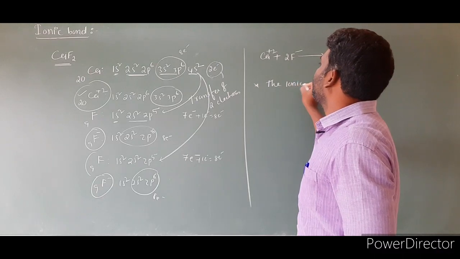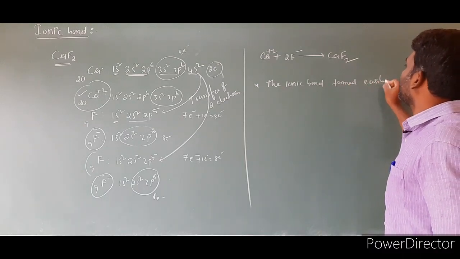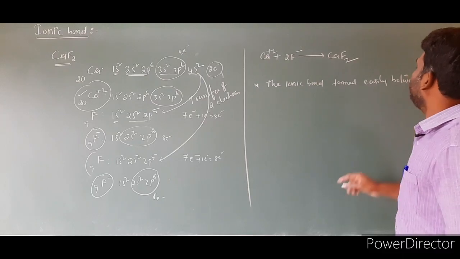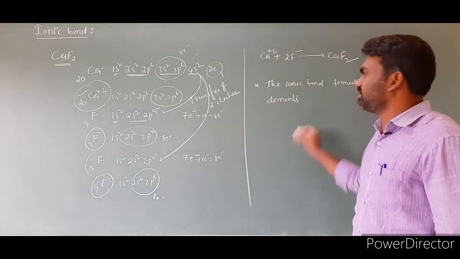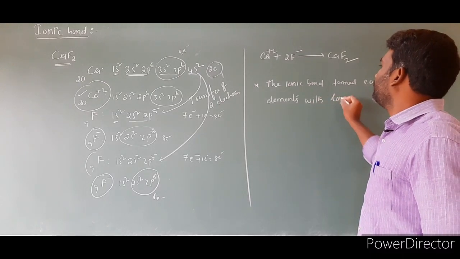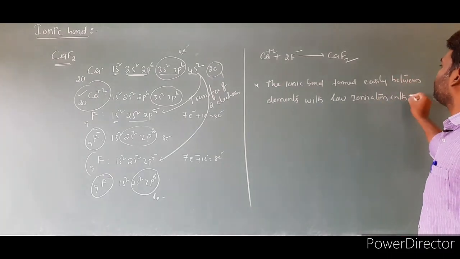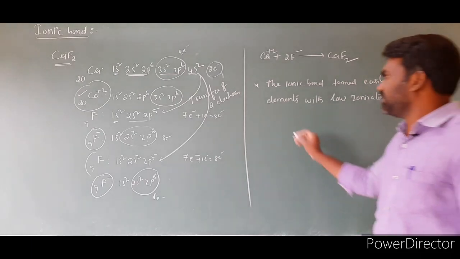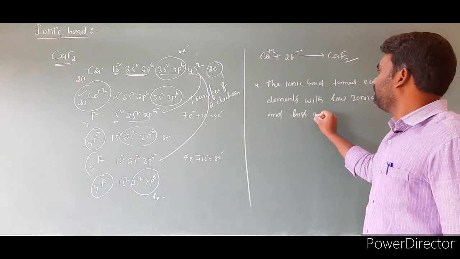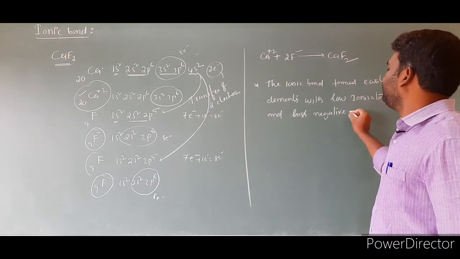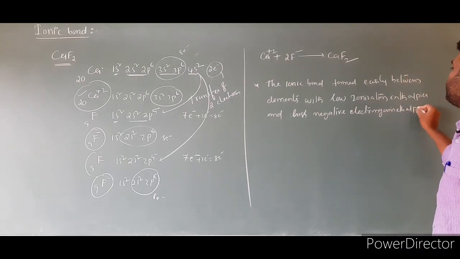The ionic bond is formed very easily between elements with low ionization enthalpies and highly negative electron gain enthalpies.